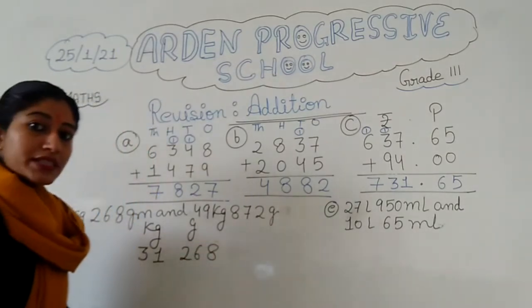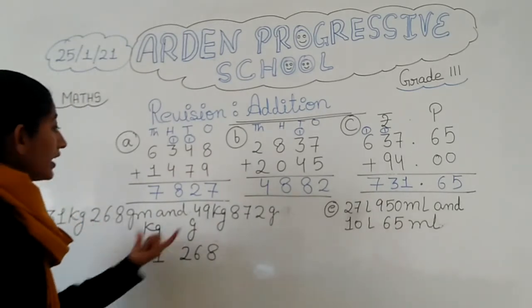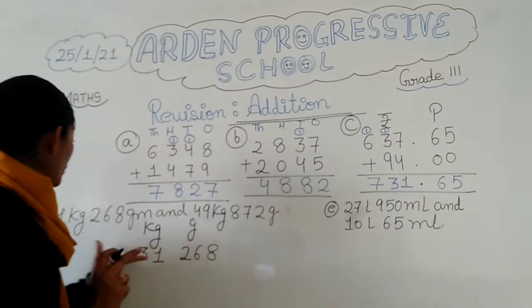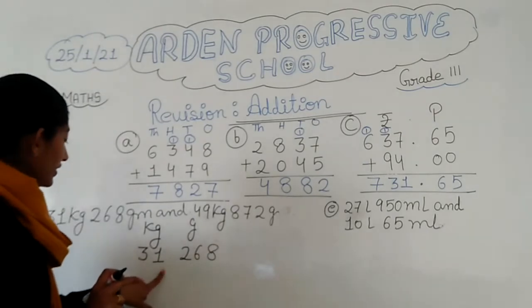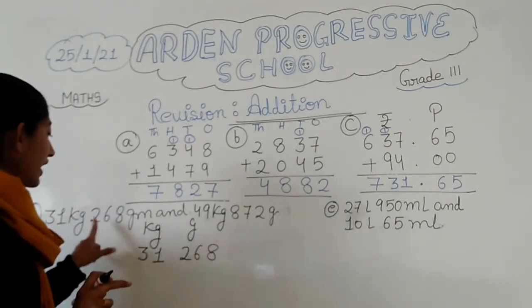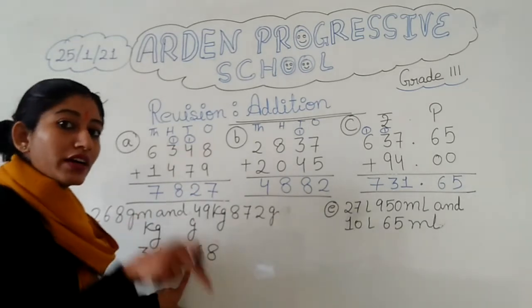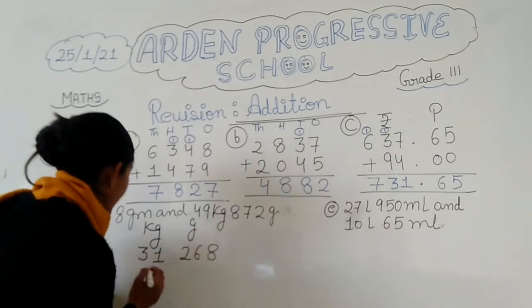What mistake do you people make, son? When you are doing it, you write the 31 here and the 872 there. No, you don't have to do like this. You have to write the full number together. It is 31 kg, and the gram given with it, like 268, you have to write along with that 31 only. Okay. Then next is 49 and 872.